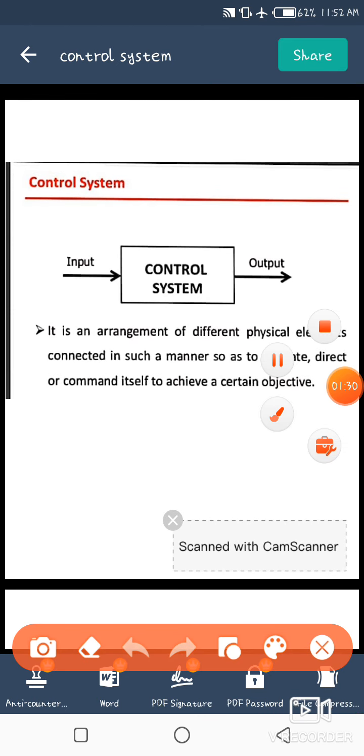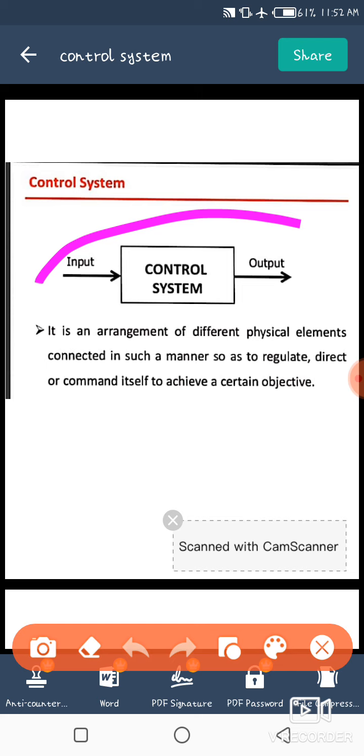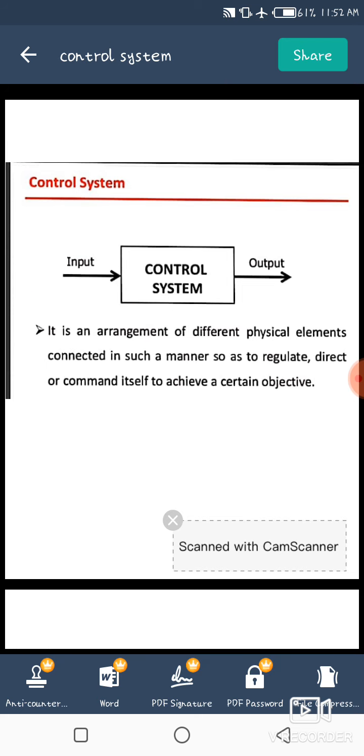Here we can see the control system diagram. The input is applied to the control system and we obtain the output. So generally we can say that a control system is an arrangement of physical components connected in a proper manner to produce the desired output. So this is the diagram of a control system.